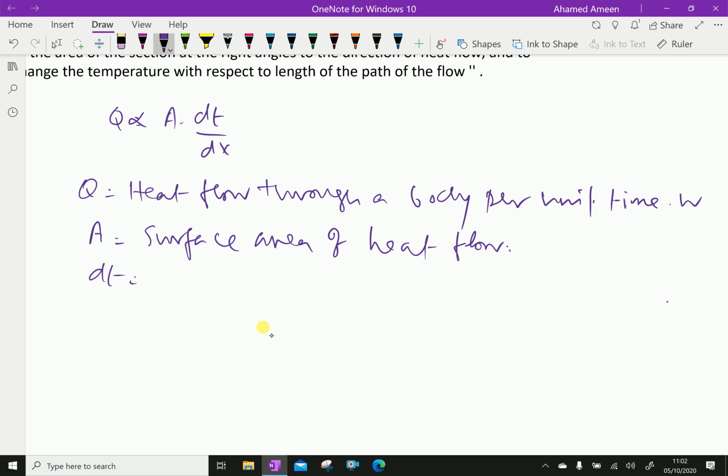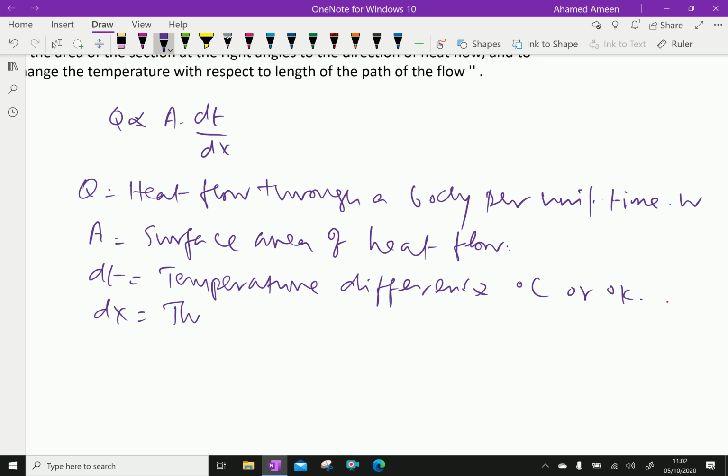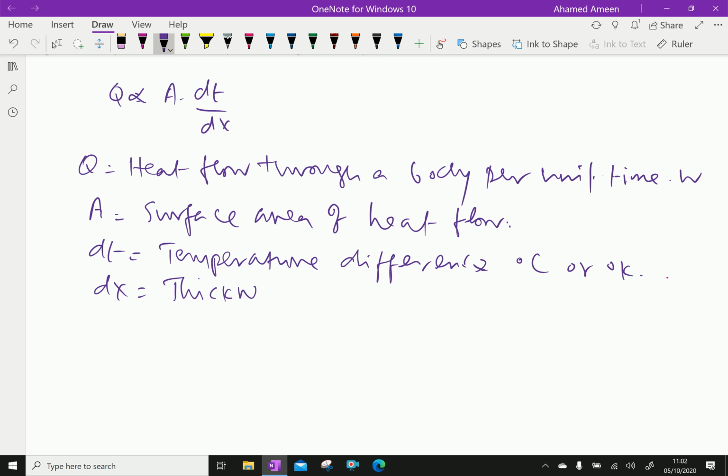dT is the temperature difference of the faces of the block of homogeneous solid of thickness dx through which heat flows, in degree Celsius or degree Kelvin. dx equals the thickness of the body and direction of flow, in meters.